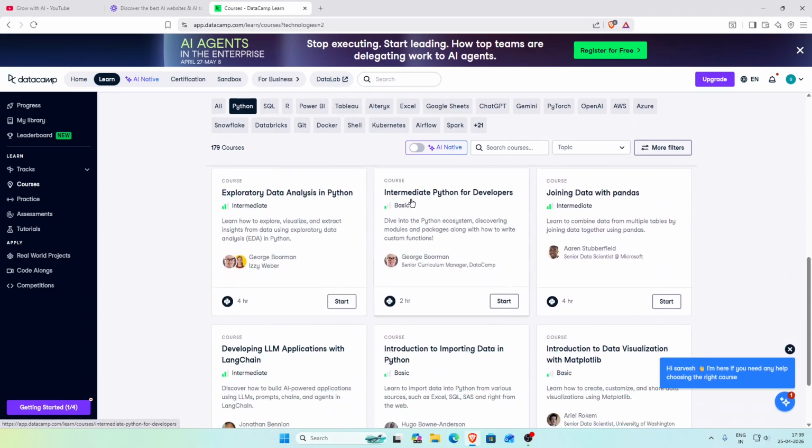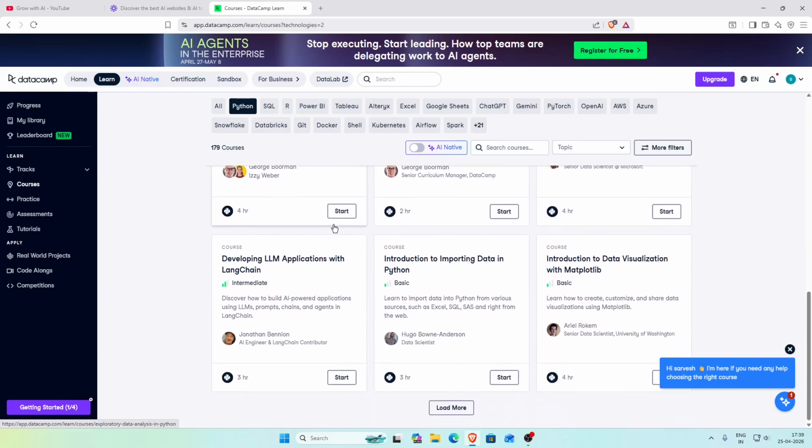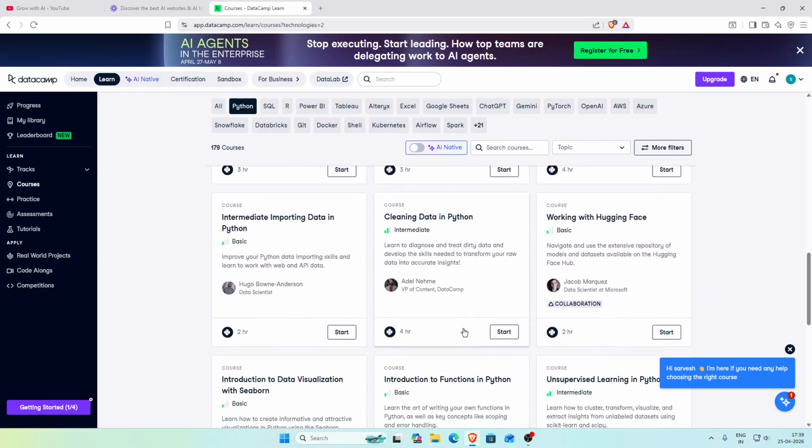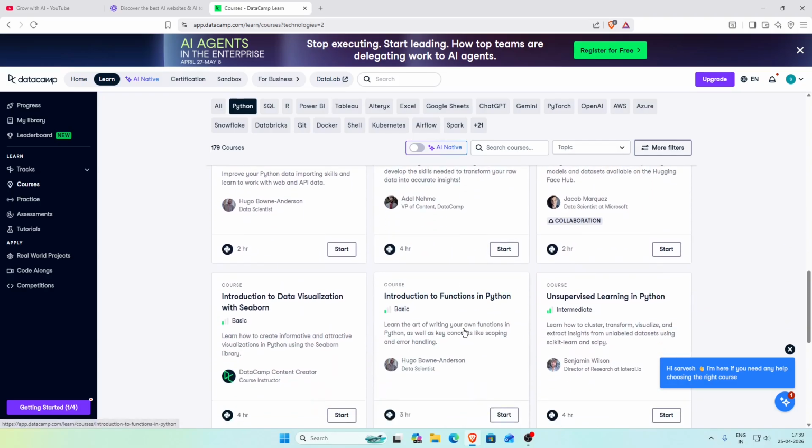As you can see, an intermediate level course regarding exploratory data analysis in Python, which is pretty good. Then once again another intermediate level course, developing LLM applications with LangChain, and much more. There are a lot of courses related to Python. You can choose whichever you want to do and you can complete that course, and once you complete that course you get your free certification.